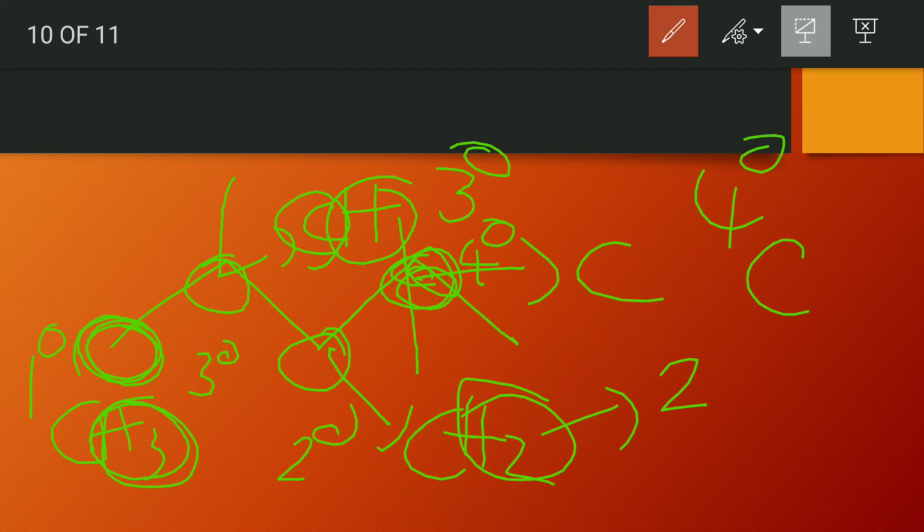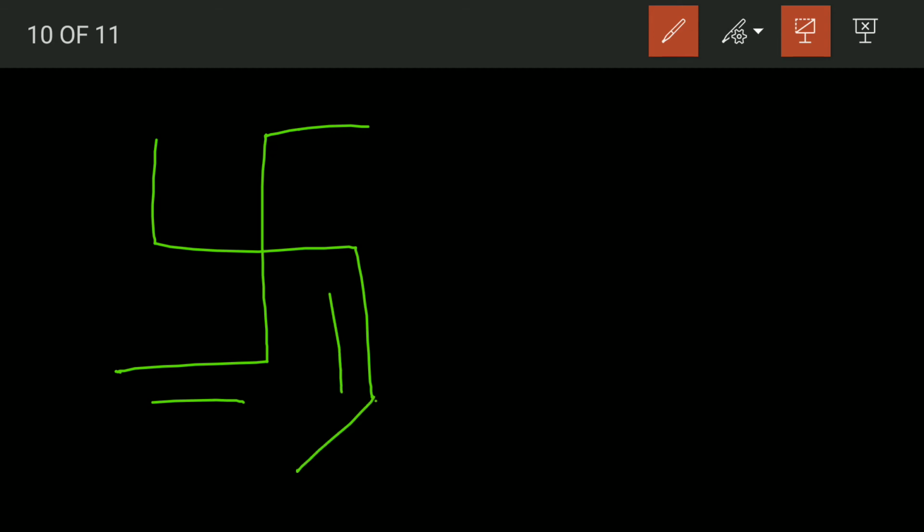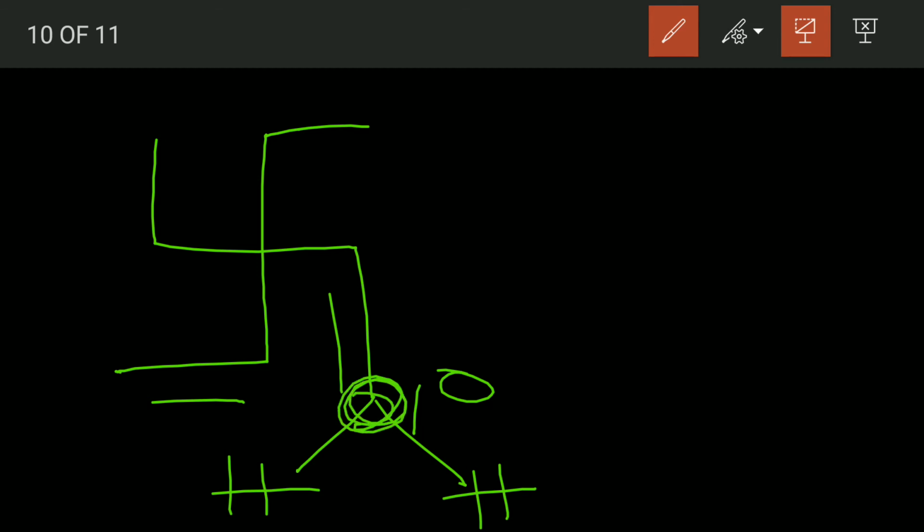Now let's do some examples. Here we have 2 hydrogens. What is the degree of these hydrogens? It is 1. Why? Because this carbon is directly attached to one carbon and has a degree of 1, so these hydrogens will automatically have a degree of 1. And I repeat the definition: the degree of hydrogen is the same as the degree of the carbon to which it is directly attached. This is a very important point, you may note it.